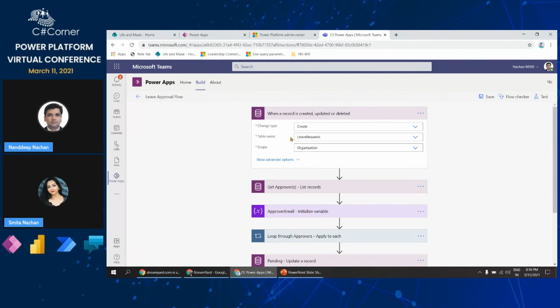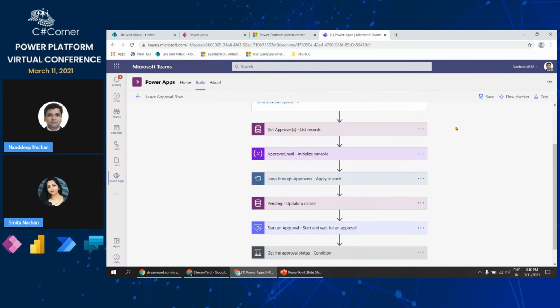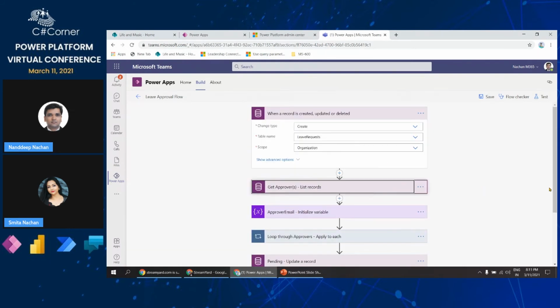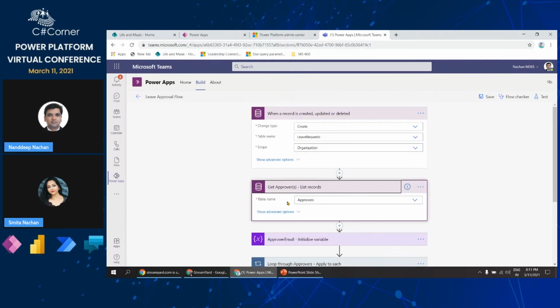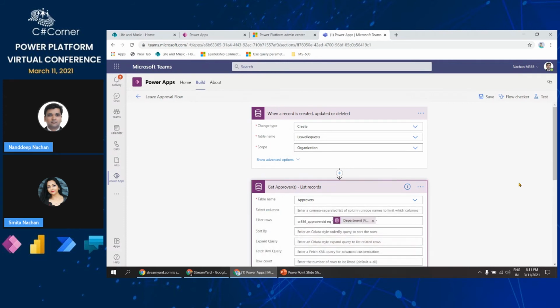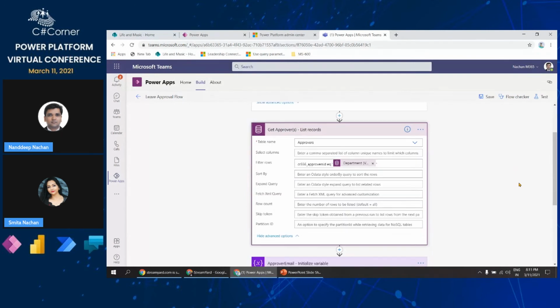So I will select this particular table. I will select the change type as created. That means I want to hook to the event wherein a new leave request is submitted or created in the table. Then what I can do is go to the other table where we have the approvers table, the list of approvers based on the department selected while submitting the leave. And then from here we can filter those rows, and this is the ID that you can get from the table.